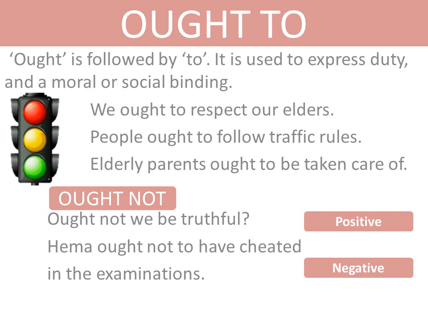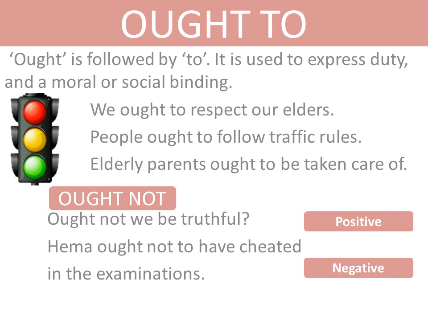Now look at the second sentence. It will become clearer to you what I am trying to tell you. Hema ought not to have cheated in the examinations. Here also we have used ought not, and here we want to say that Hema should not have cheated in the examinations. I want to tell you that in both the sentences, kids, we have used ought not.